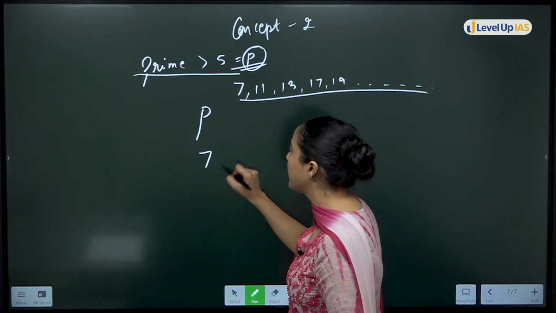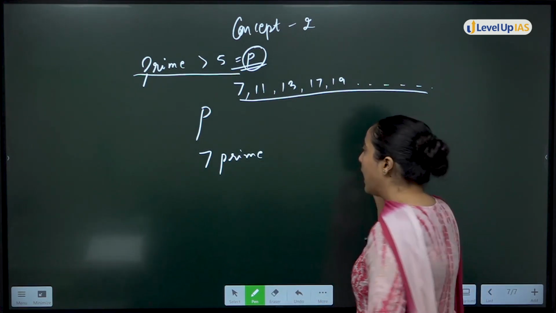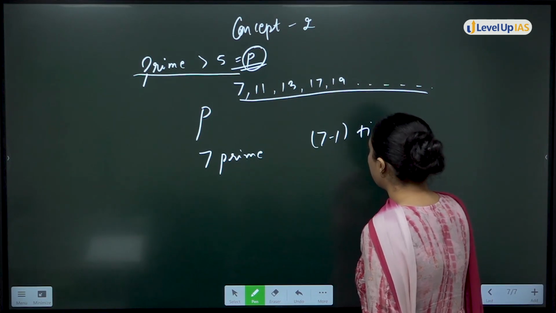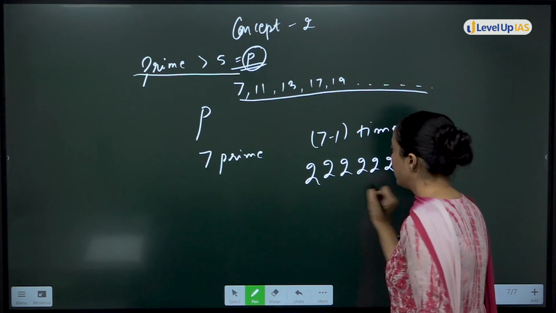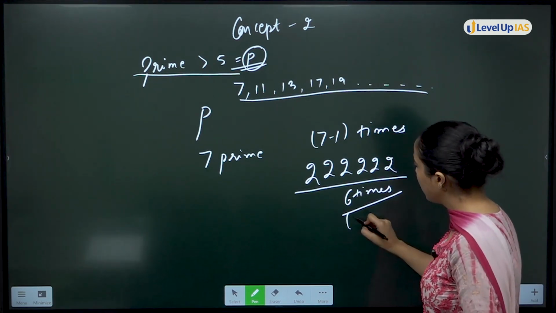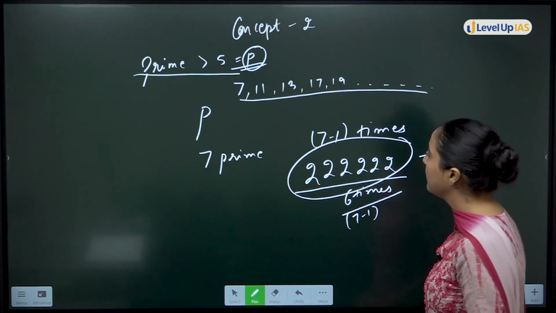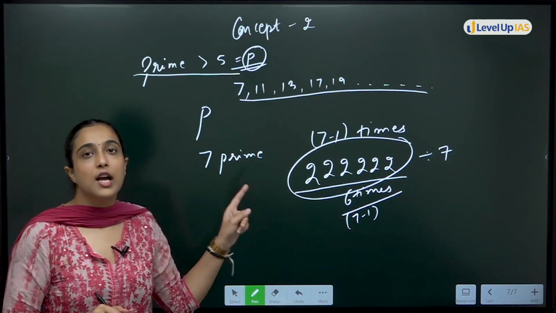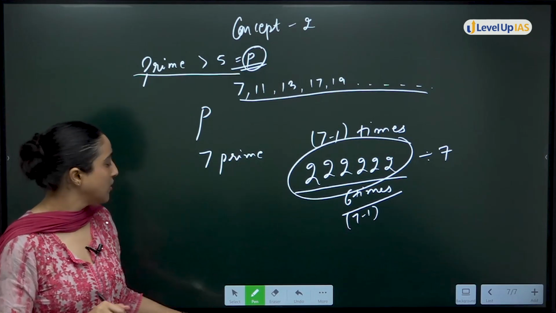Let's say 7 is the prime number. Any number you take and write it 7 minus 1 times, that is 2 2 2 2 2 2, this 6 times I have written, 7 minus 1, this number will be divisible by 7. This is a very important concept. UPSC has already asked one more question based on this concept. Okay, and very easy to remember.